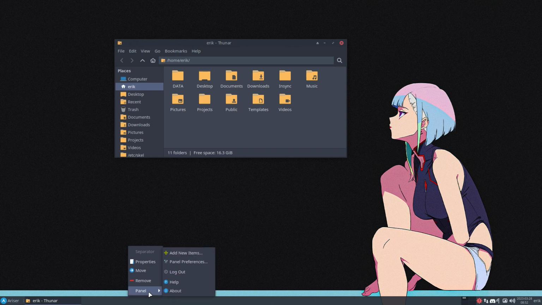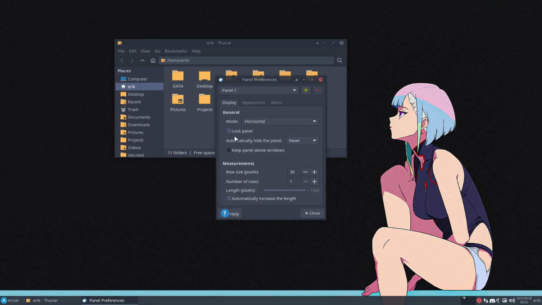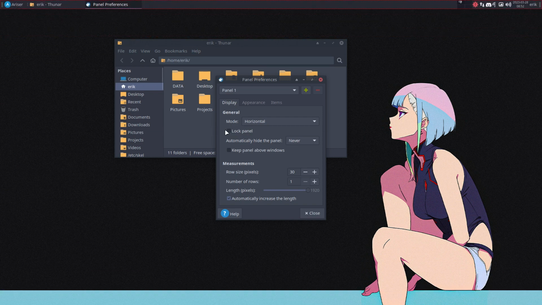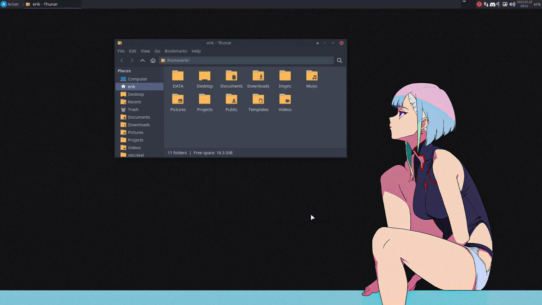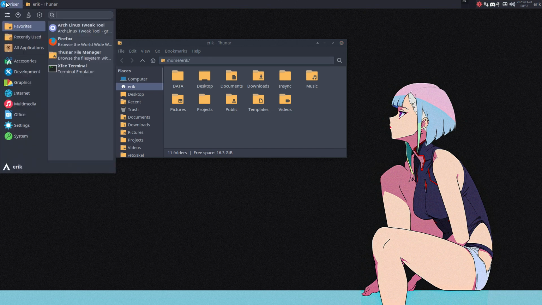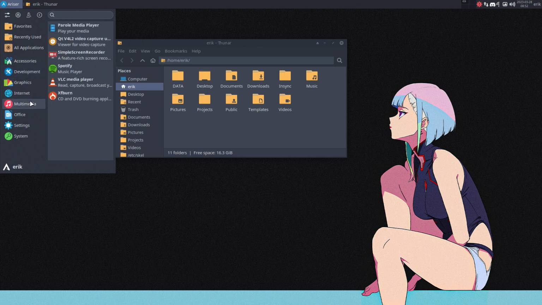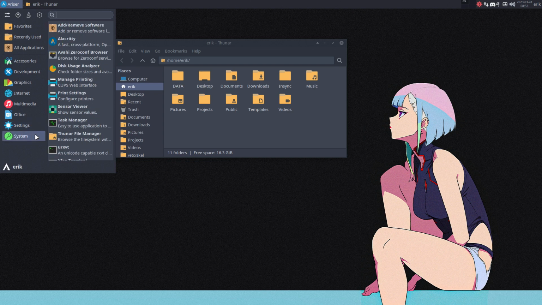I can move the panel to somewhere else, to the top or something, lock panel, move it to there, fine, put it there then, right? It doesn't really matter. It's not a breaking point. Is that the expression? It's just switch it around. Whatever you like and don't like, it's your operating system.